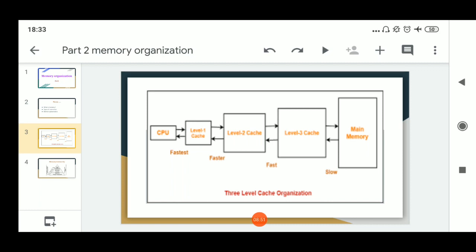In the next step, if we consider the communication between the level 3 cache and main memory, as we know, main memory has more memory locations as compared to the level 3 cache, so it requires more time to scan each memory location. So the communication between the level 3 cache and main memory is considered slow. Similarly, the communication between the CPU and main memory is considered slow as compared to the other 3 level caches. This is the 3 level cache organization.